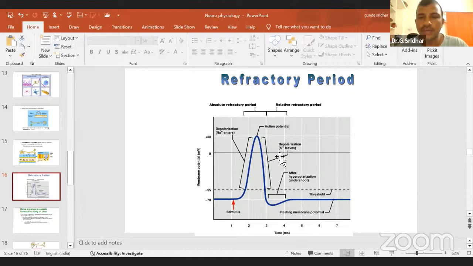These are the different types of proteins which we are finding in the presynaptic bud, which is used to anchor your synaptic vesicle to the presynaptic membrane. We will discuss synaptic transmission very elaborately.